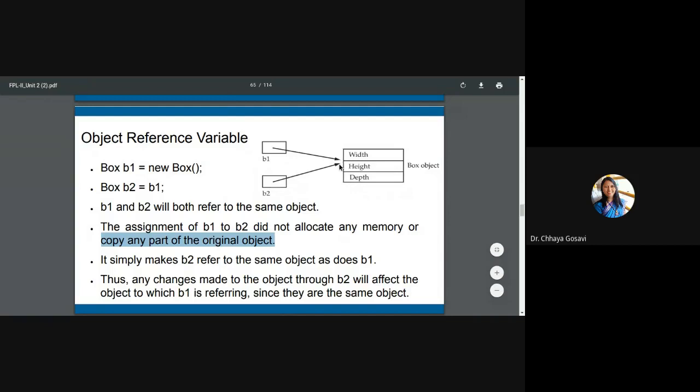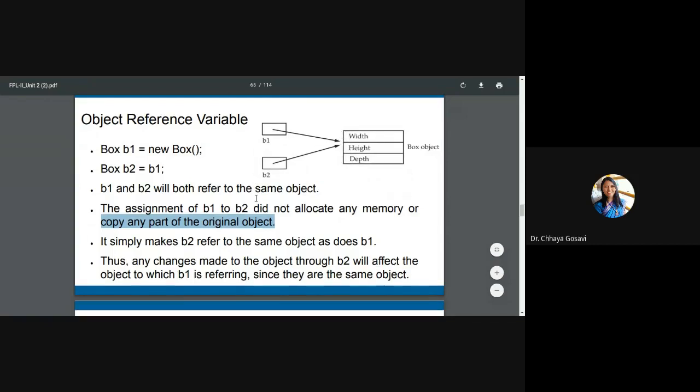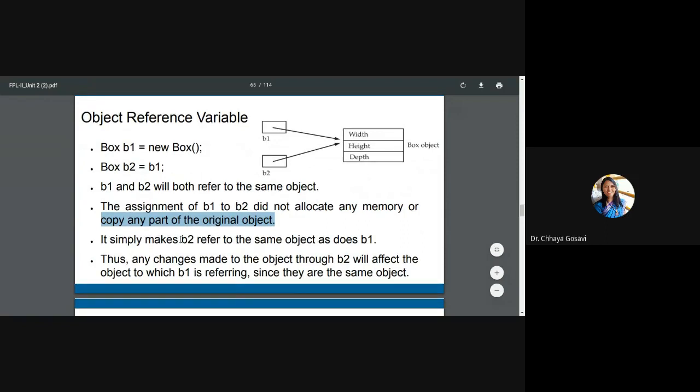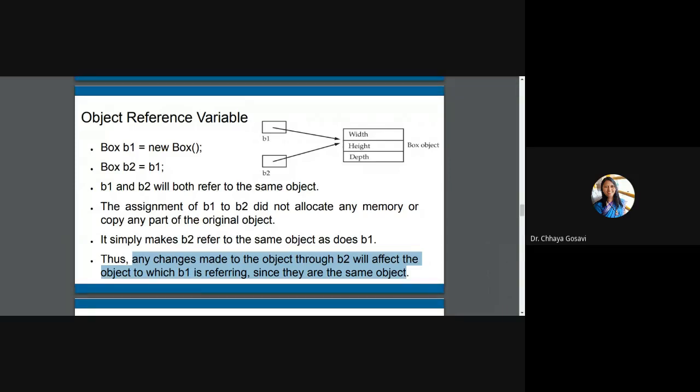It is just another name given to the same memory location. So it simply makes B2 refer to the same object as B1. Thus, if you make any changes to the object through B2, it will affect B1. If age was 10, P1 changed it to 11. So P2 will change it from 11 to 12, because it will not start from 10 again.